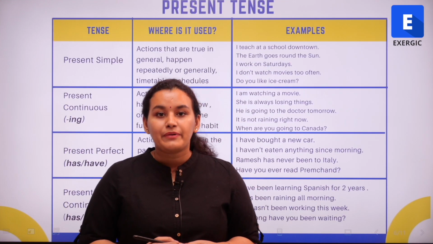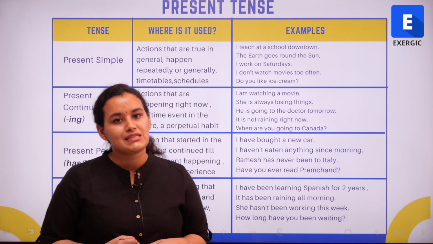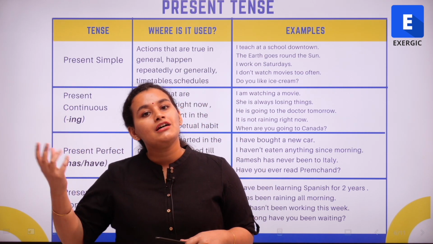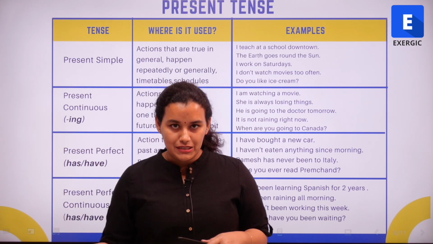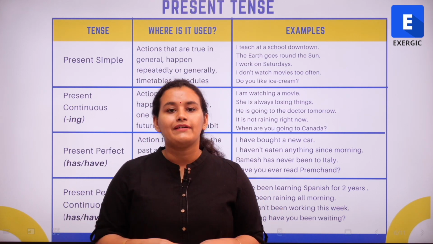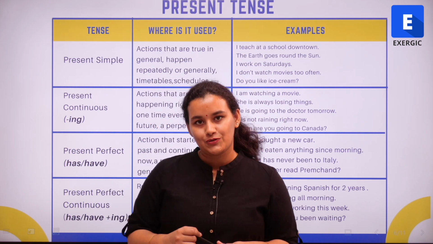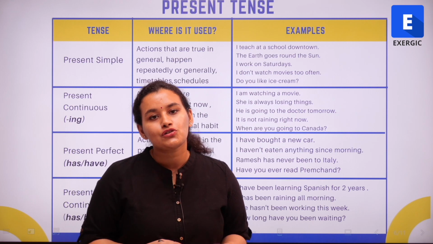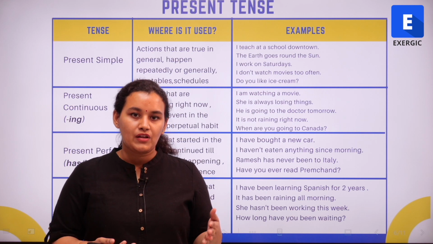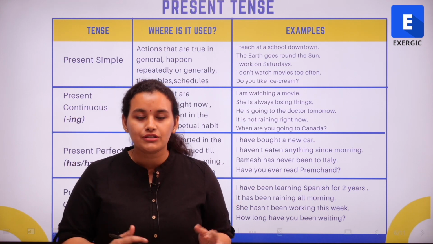Let's start with the simple present tense. In our lesson on the past tenses, we had seen that simple past is used for events or actions that happened in the past, that started and finished in the past. So you might think that the simple present tense is then used when we are talking about actions or events which are happening right now, but not quite so. The simple present tense is used when we want to talk about actions or events which are generally true in nature.